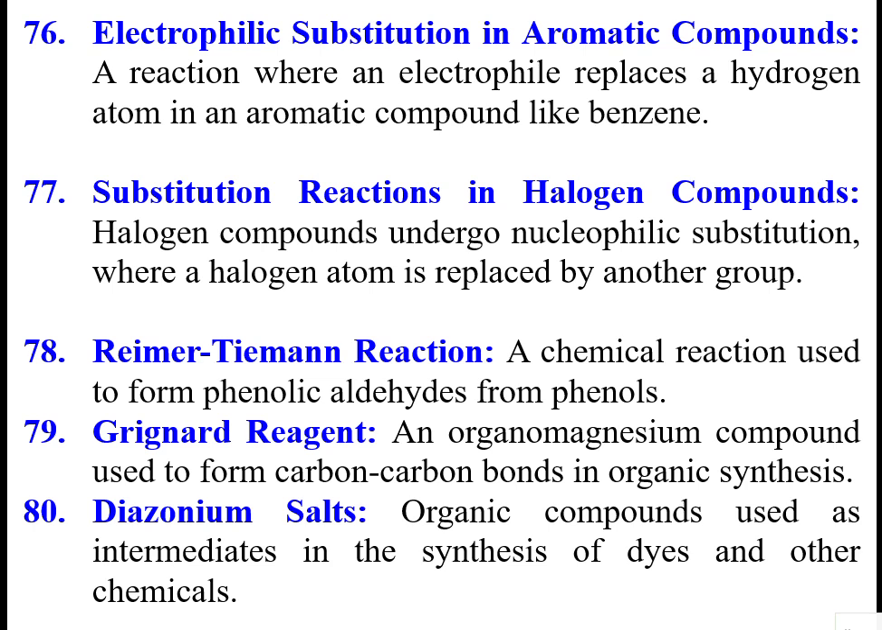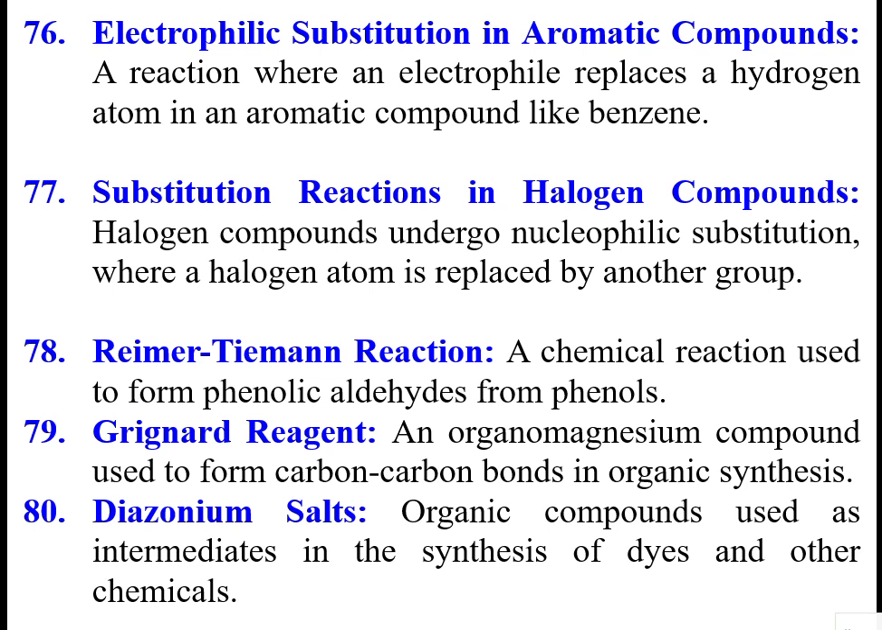Substitution reactions in halogen compounds. Halogen compounds undergo nucleophilic substitution, where a halogen atom is replaced by another group. Nucleophilic means it loves the nucleus. So that is called nucleophilic substitution. The halogen atom is substituted in these halogen compounds by that process.